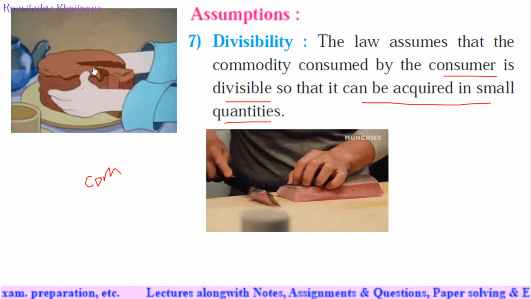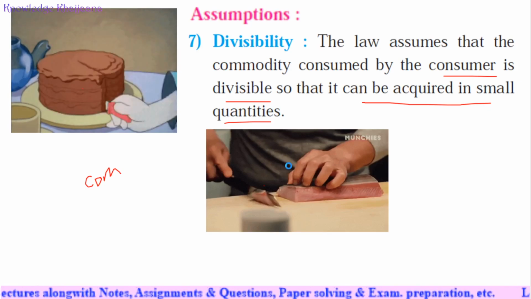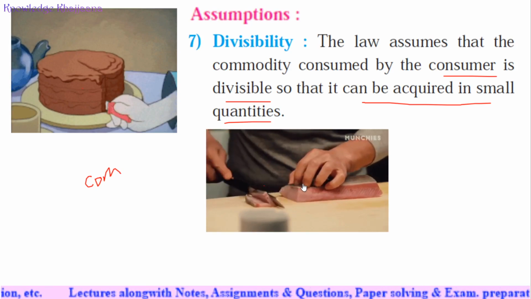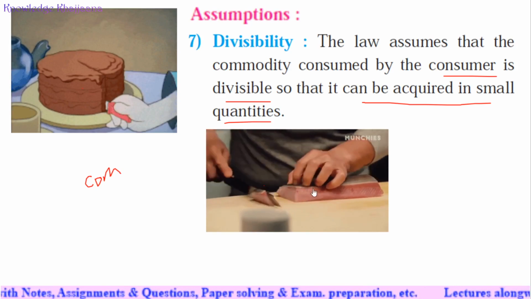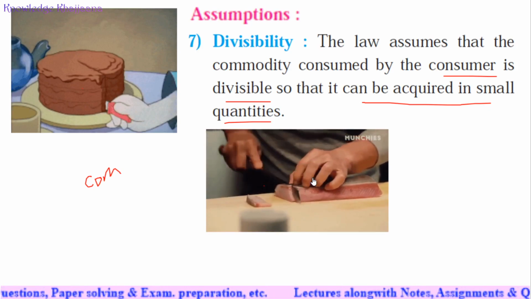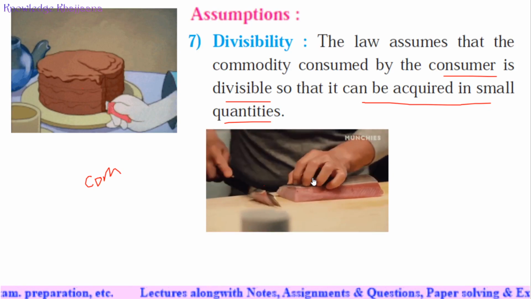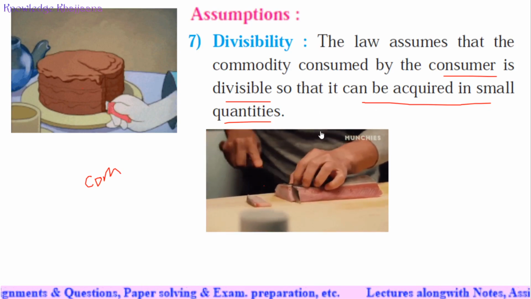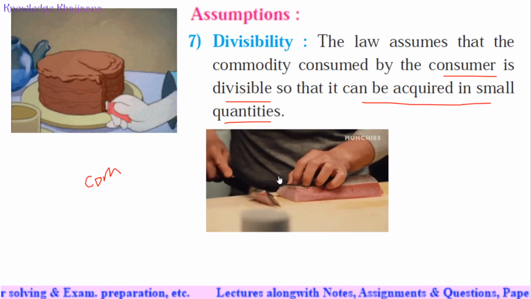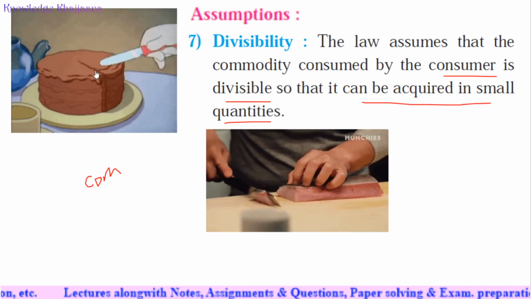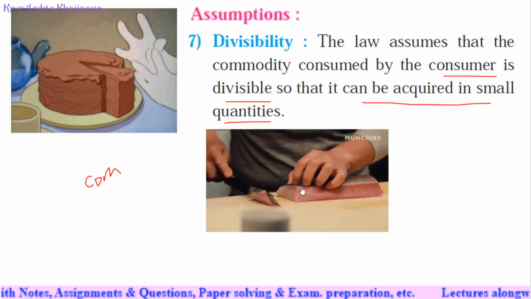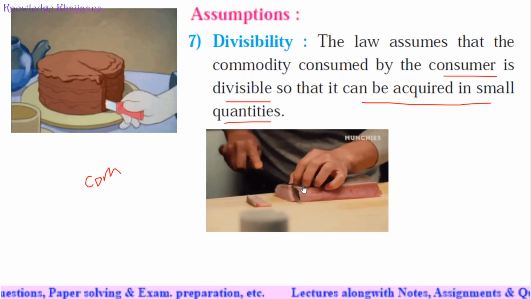Okay, if you are learning consumer behavior in terms of consuming fish, then the entire fish should be divisible, so that it can be acquired in small quantities also. It can be acquired in small quantity means a single piece of fish, a single piece of cake.